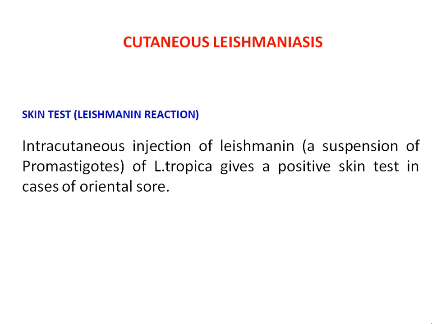A skin test can also be one of the methods to detect cutaneous leishmaniasis. The intracutaneous injection of leishmanin, which is a suspension of promastigotes of Leishmania tropica, gives a positive skin test in cases of oriental sore.